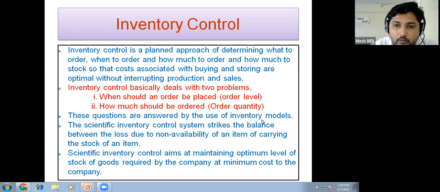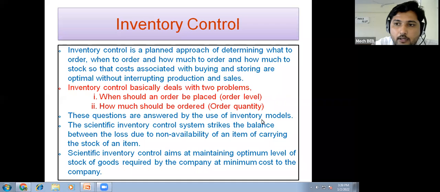Okay, so if you are holding an inventory of raw materials, then you require capital to purchase the goods. And if you are maintaining an inventory of finished goods, then you require capital to carry out the processes on your raw materials to complete the finished goods and to store them. So here the cost or money is tied up in this inventory activity.